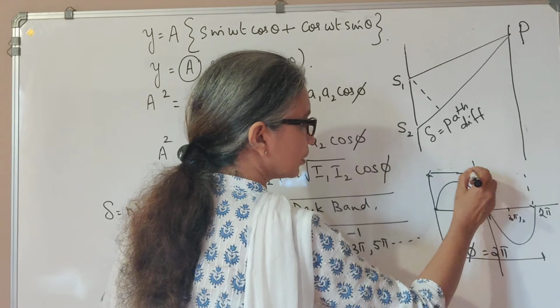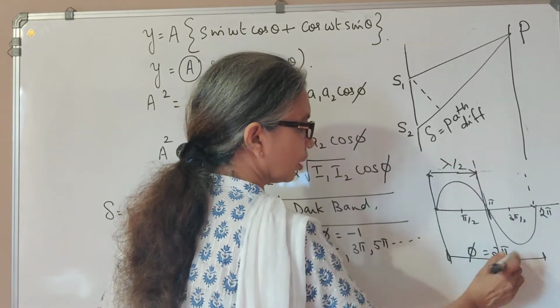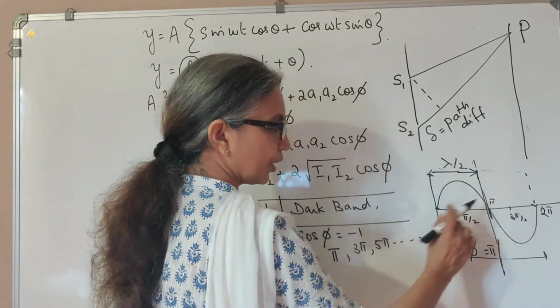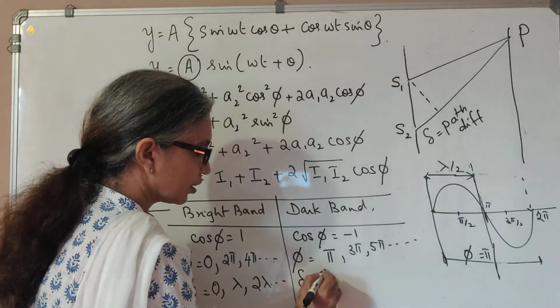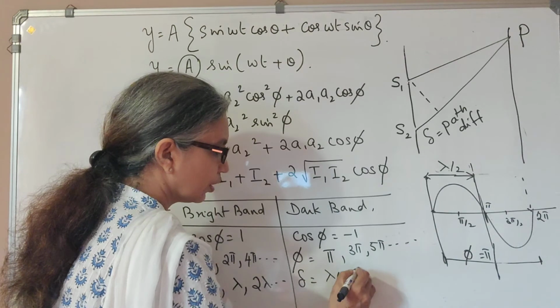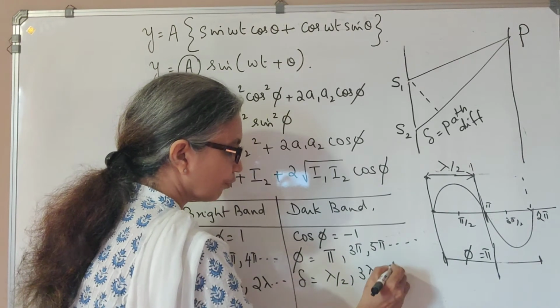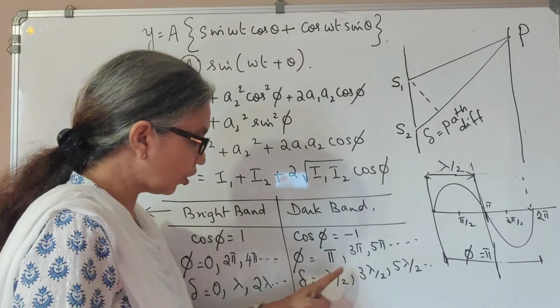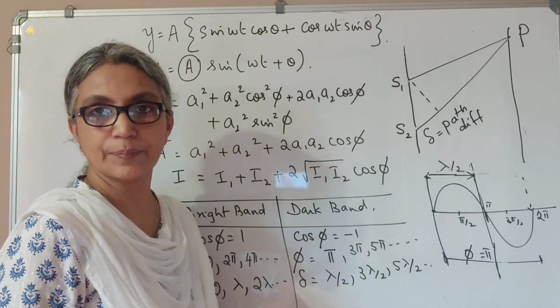So this distance will be lambda by 2 whenever the phase difference is pi, because it's half of that wavelength. So pi corresponds to lambda by 2, 3 lambda by 2, 5 lambda by 2 and so on. And you will see these are all odd multiples of lambda by 2.